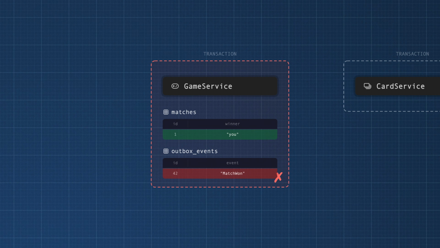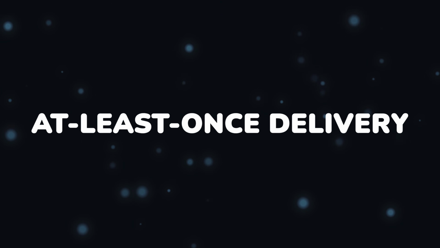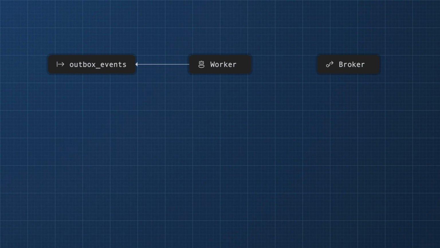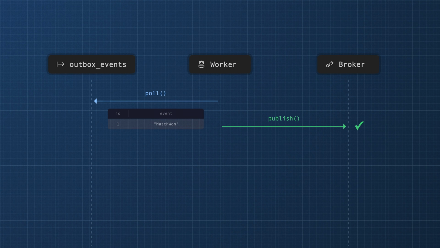But this actually presents its own challenge, at least once delivery. Introducing an Outbox table means we've added a background worker. When this background worker finds a new row, it will publish an event and then remove the row. But that's only if everything goes fine. What if we failed to publish the event? Perhaps it was a network issue. Well, we don't need to worry about that too much because the row stays, so it'll just get picked up next time. Now the worst case is no longer data being lost, now it's just a delay.